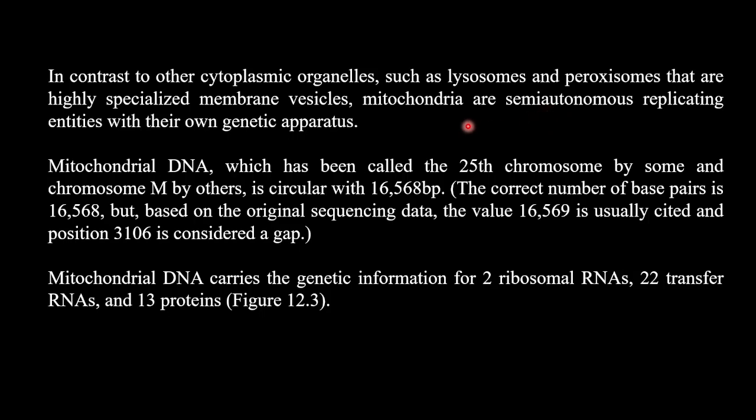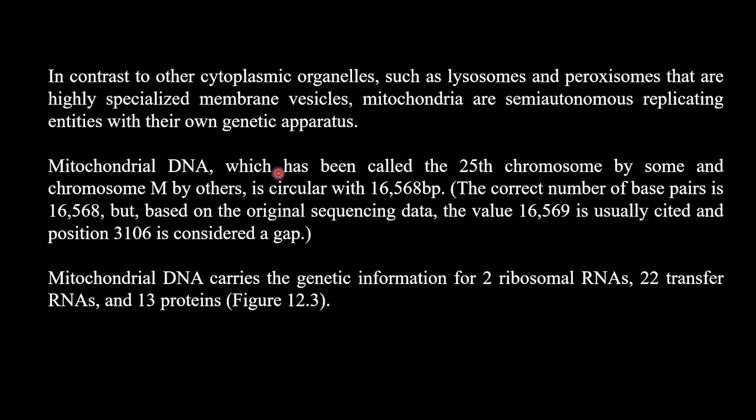Because DNA needs to be transcribed to RNA, for that they need proteins. For the replication of DNA, they need proteins. From where are these proteins coming? These are coming from the nuclear genome. That is why it is not completely independent, but partially independent, and that is why it is known as the semi-autonomous organelle.